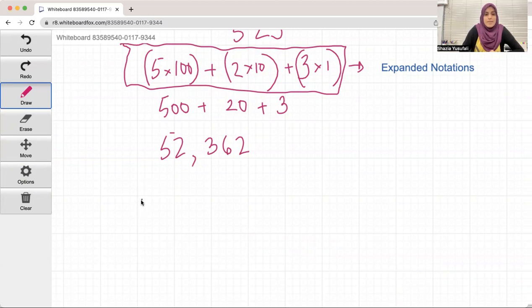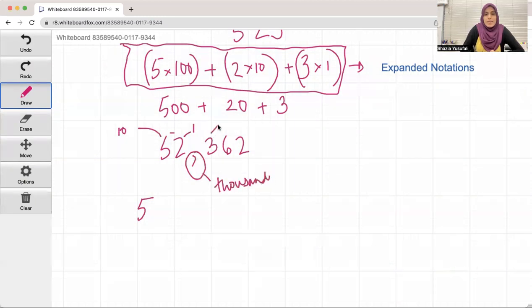So I take my 5. We know this is in the tens place. This is in the ones place, but we have 1,000 here. Ooh, that's an important one. This is again in the hundreds place, the tens place, the ones place.